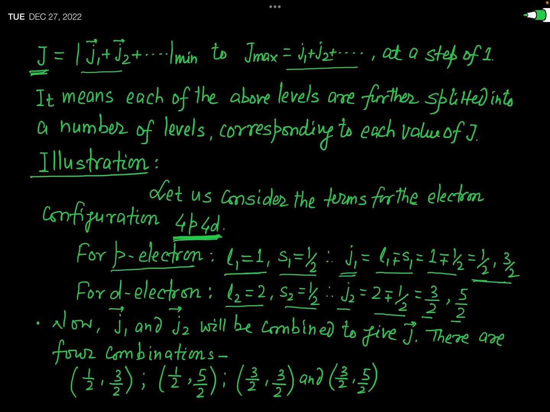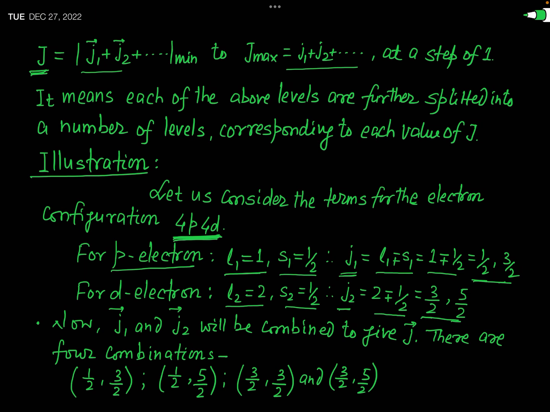J1 has 2 values and J2 also has 2 values. So as a whole, there are 4 values of this small j. And when these J1 and J2 get combined due to the residual electrostatic interaction and the spin-spin correlation, then you can see what the combinations will be.